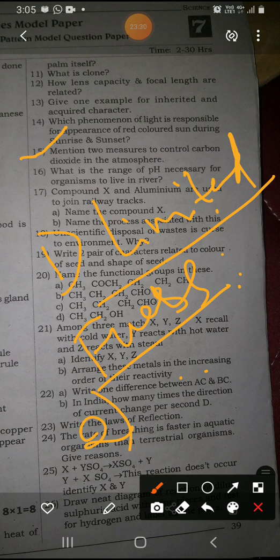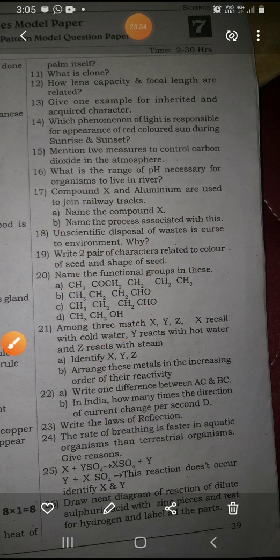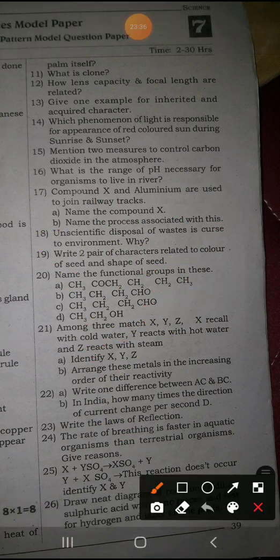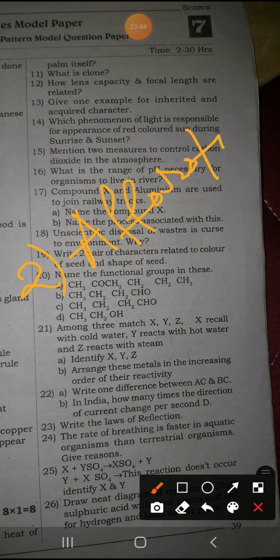And the second one I can say is afforestation. The first is limited use of fossil fuels, and the second method is afforestation. So what do you mean by afforestation, children?